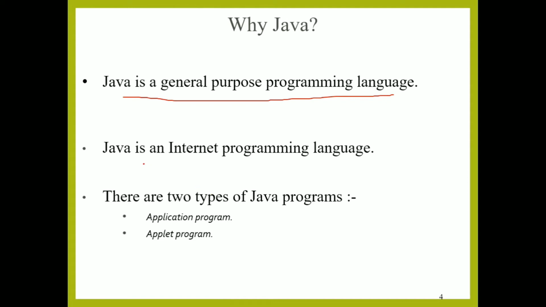So Java is an internet programming language. Therefore, there are two types of Java programs, application programs and applet programs. An application program is a program that doesn't use a web browser, whereas an applet program uses a web browser.